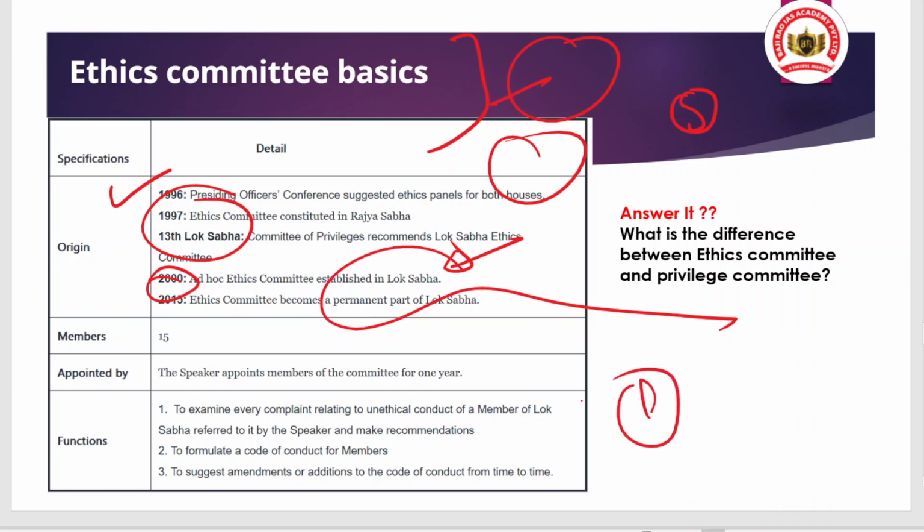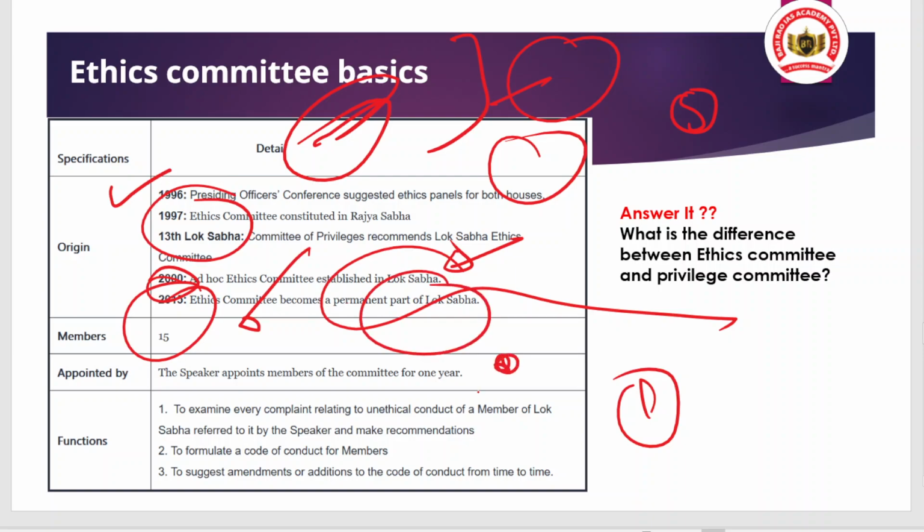Tell me the difference between a permanent committee and an ad hoc committee. Give me some names of permanent committees. UPSC has asked about parliamentary committees in recent times, whether in the mains or the prelims. When we talk about members, there are 15, and who appoints them? The presiding officer of the Lok Sabha, the Speaker, appoints the members, but for what term? For 1 year. That is a very important point for the prelims.